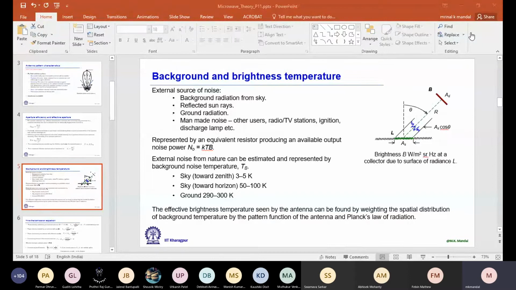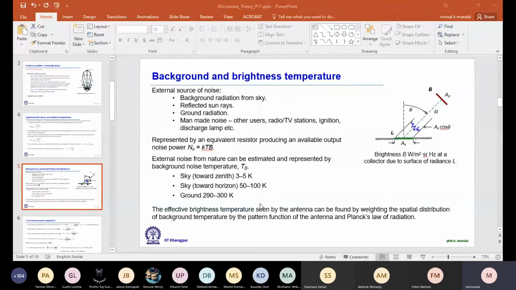Then for the sky, if I change the direction, this undesired radiation coming from the sky changes. Toward zenith, the equivalent noise temperature is 3 to 5 Kelvin, whereas toward the horizon it is 50 to 100 Kelvin.